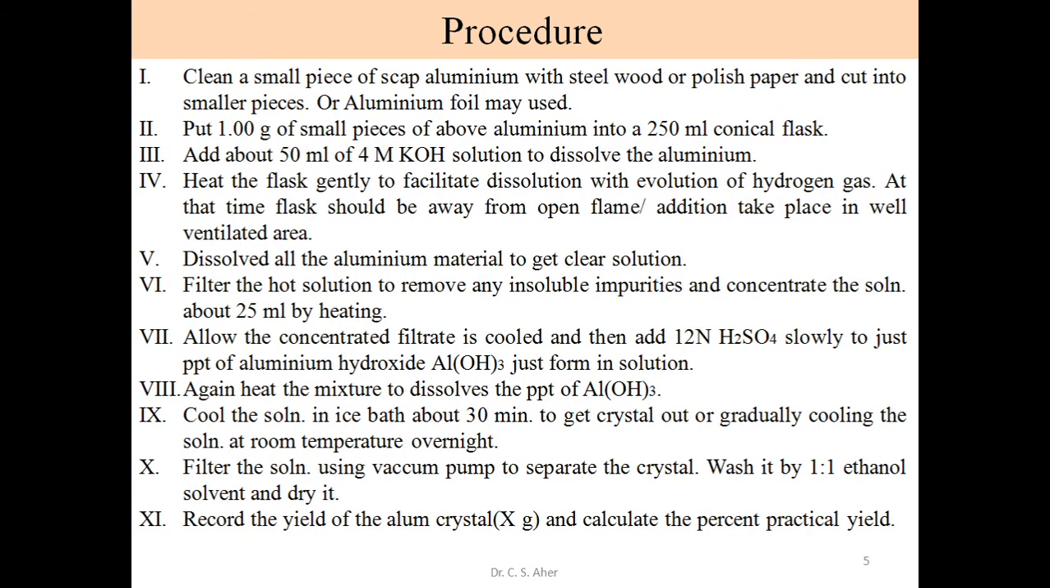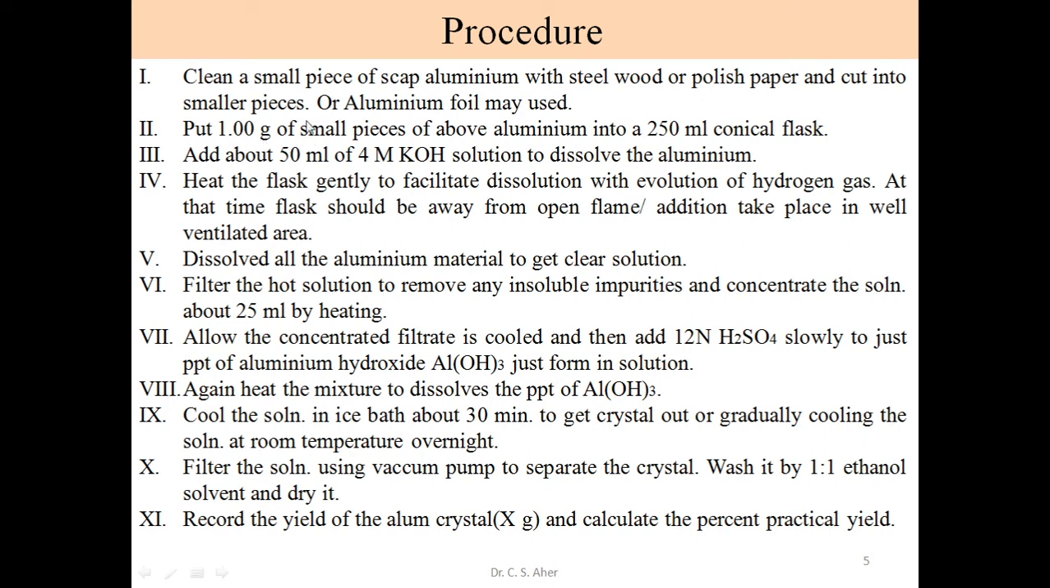So what is the procedure? First point, clean a small piece of scrap aluminium with steel wool or polish paper. So this aluminium surface is rubbed using this polish paper. We make it clean from any dirt or deposition and cut it into small pieces. Instead of scrap aluminium, we may use aluminium foil. This aluminium foil is now easily available in the market. So this aluminium foil is used directly. There is no problem of cleaning.